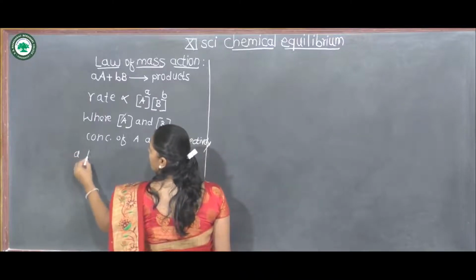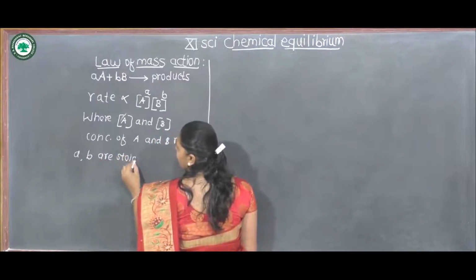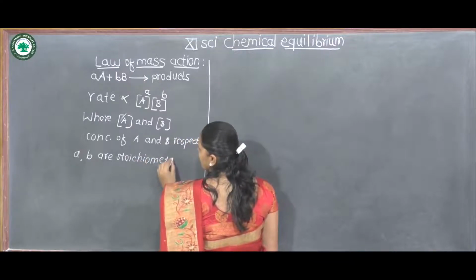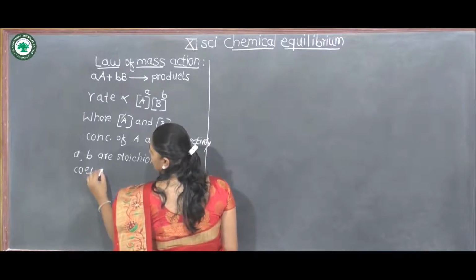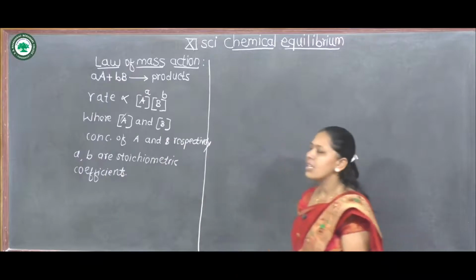Small a and small b are the stoichiometric coefficients in the balanced chemical equation.